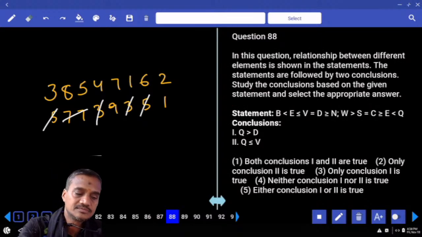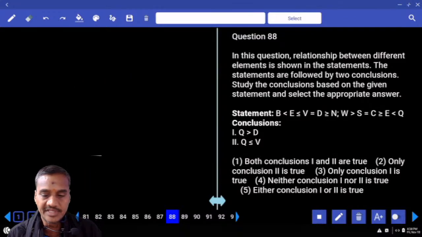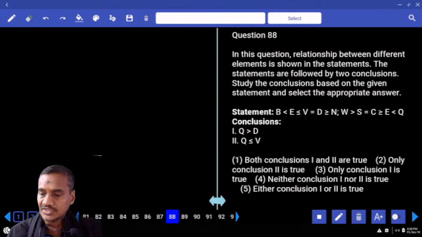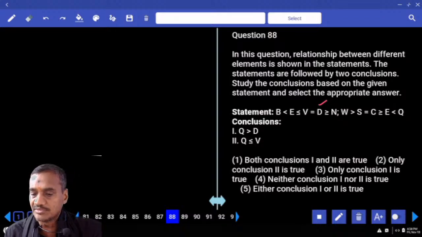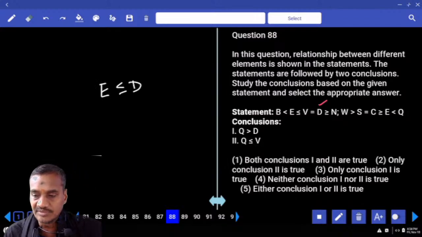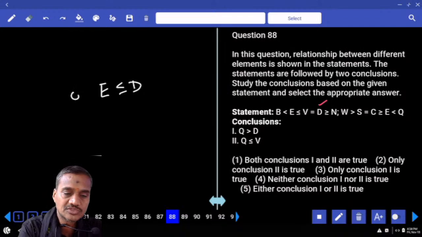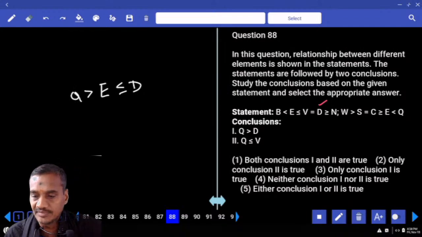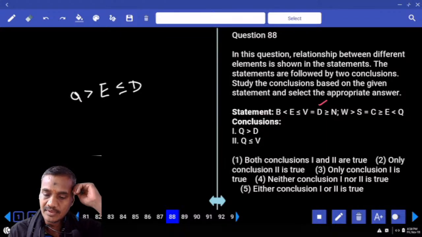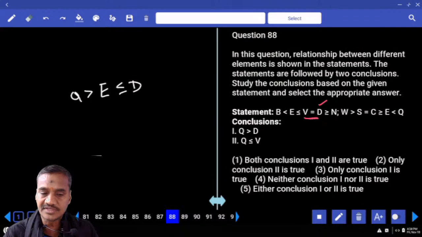Then 88 onwards, they are based on coded inequalities, the relation between D and Q. Now D is here and Q is here. Which element is common between these two? E is common. Hence E is lesser than or equal to D, and at the same time E and Q: E lesser than Q means Q is greater. Now between Q and D, two opposite symbols, so no relation. And at the same time Q and V, if you observe here, any answer to this one? Q and V? And D is here. D equals V, right?